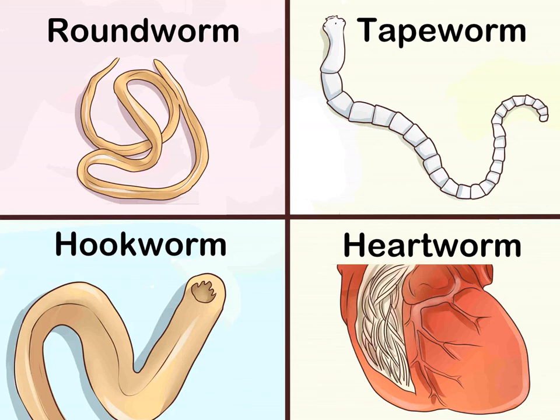How to identify different dog worms. There are many different types of worms that can infect dogs. Those of most concern are roundworms, tapeworms, heartworms, hookworms, and whipworms. Whilst each type of worm has a slightly different life cycle, the dog's symptoms can be consistent with different types of worm infections. Thus, it is not possible to determine what sort of worm your dog has based on symptoms alone, and tests may be necessary.